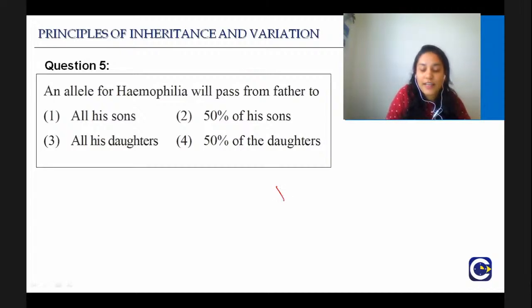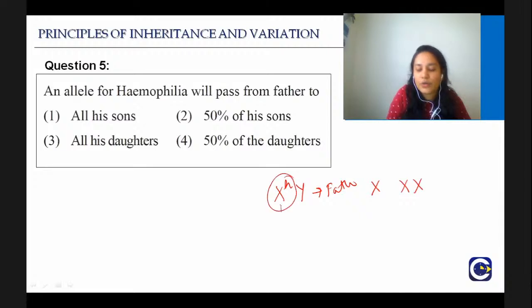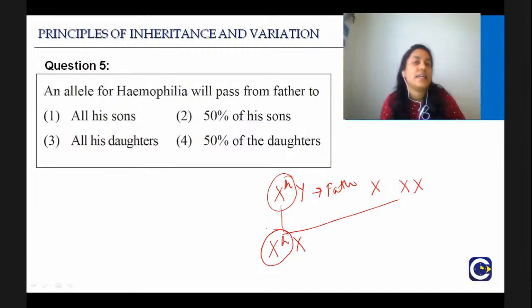Why? Because hemophilia is an X-linked disorder. So this will be the father. Okay, and when the father, for example, marries, let's say, a normal mother, this gene will definitely go to all his daughters. Why? Because a daughter always has X chromosome and the daughter will always take the X chromosome of the father. Okay, and this type of inheritance is also called as criss-cross inheritance, right?